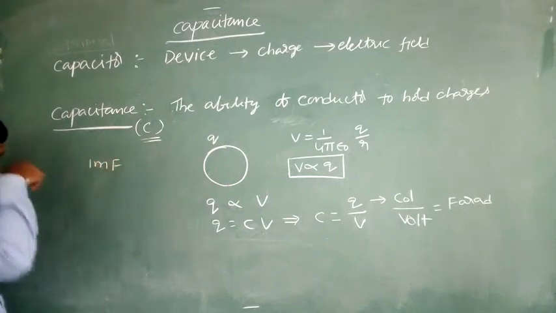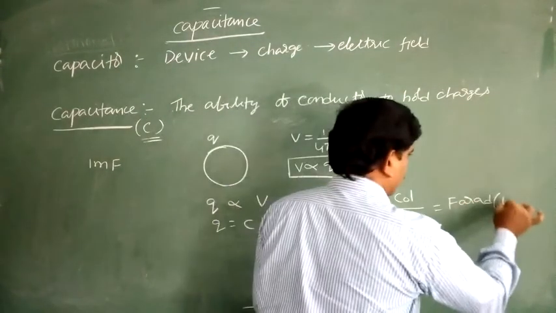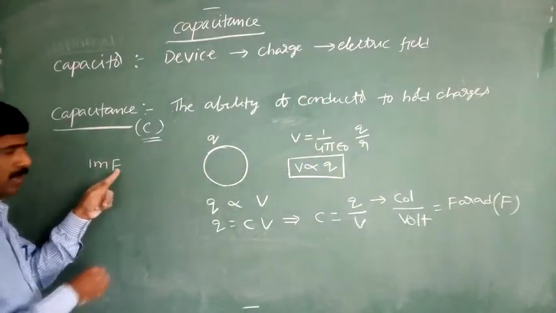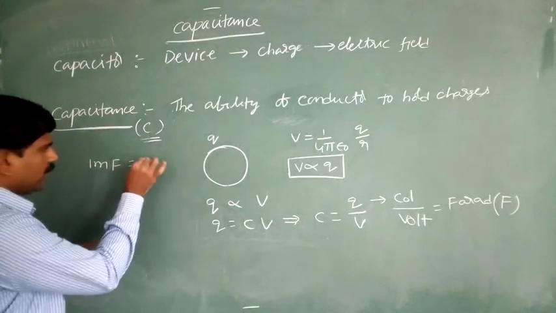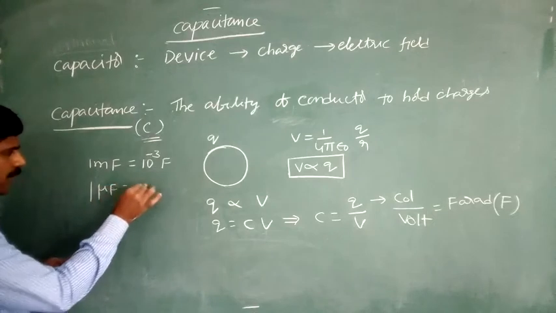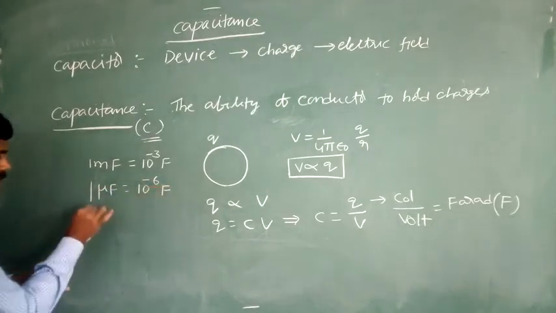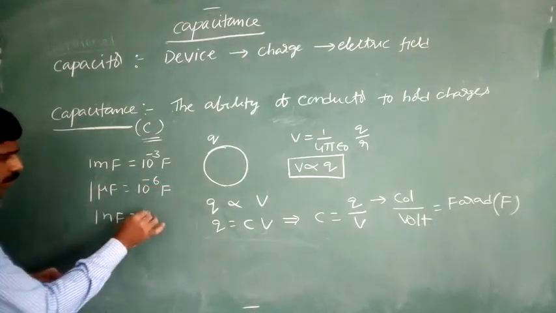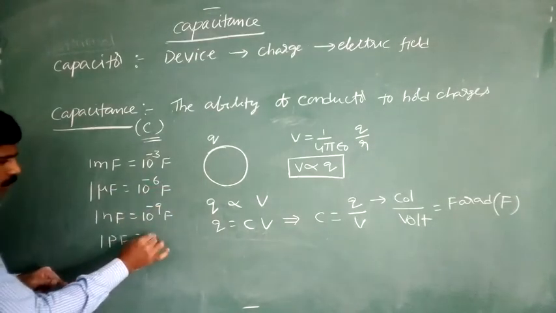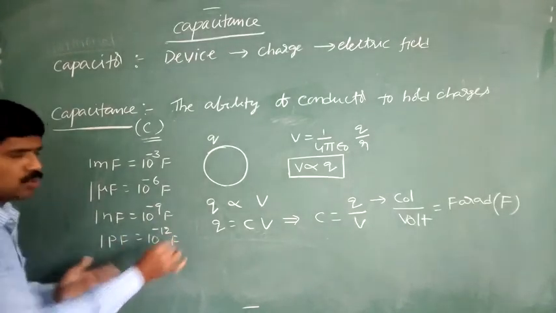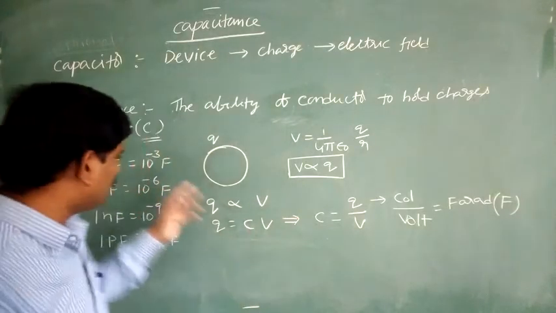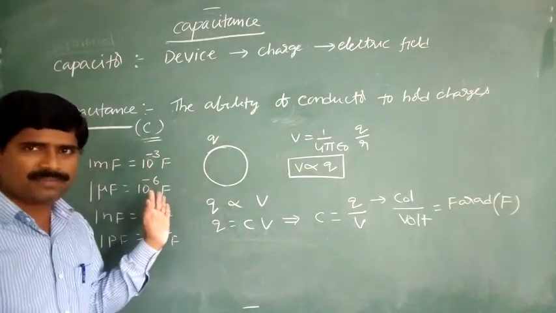The farad is denoted with the capital letter F. 1 millifarad is equal to 10 to the power minus 3 farads. 1 microfarad is equal to 10 to the power minus 6 farads. 1 nanofarad is equal to 10 to the power minus 9 farads. 1 picofarad is equal to 10 to the power minus 12 farads, and so on. Generally capacitance is measured in microfarads or millifarads.